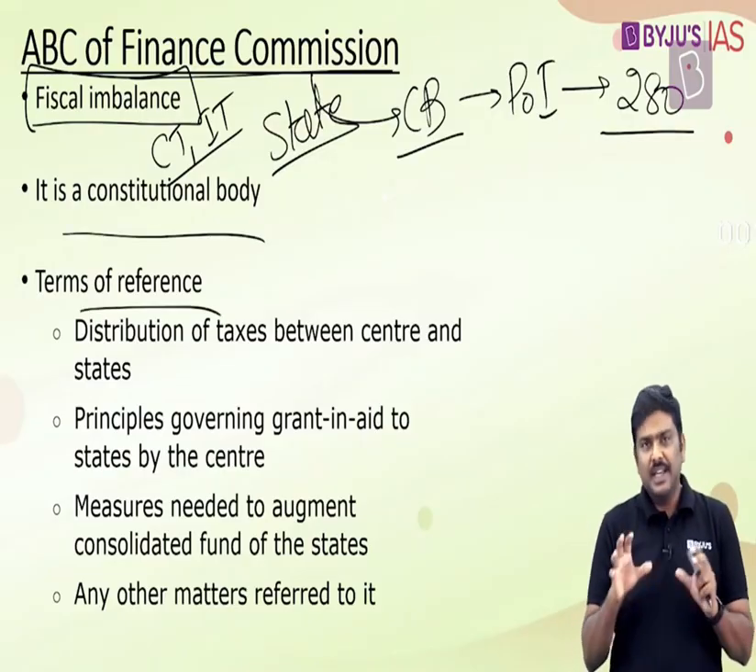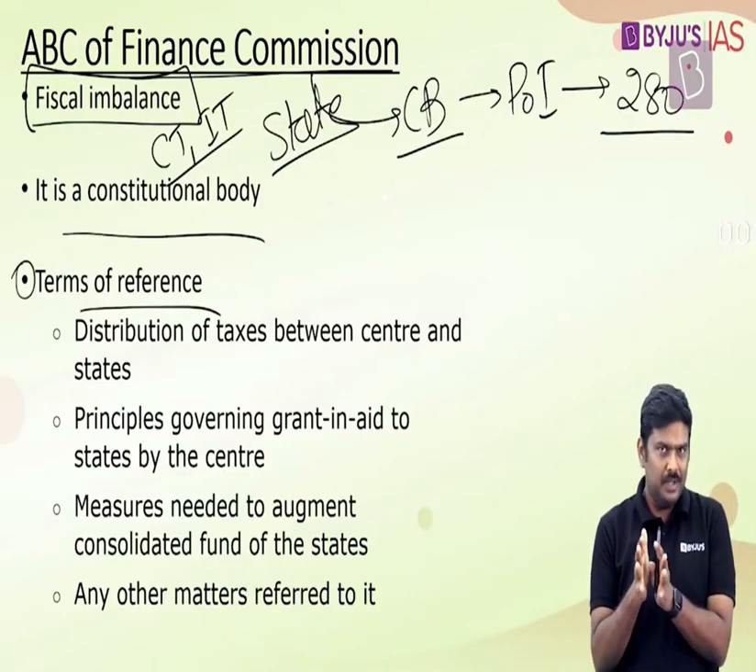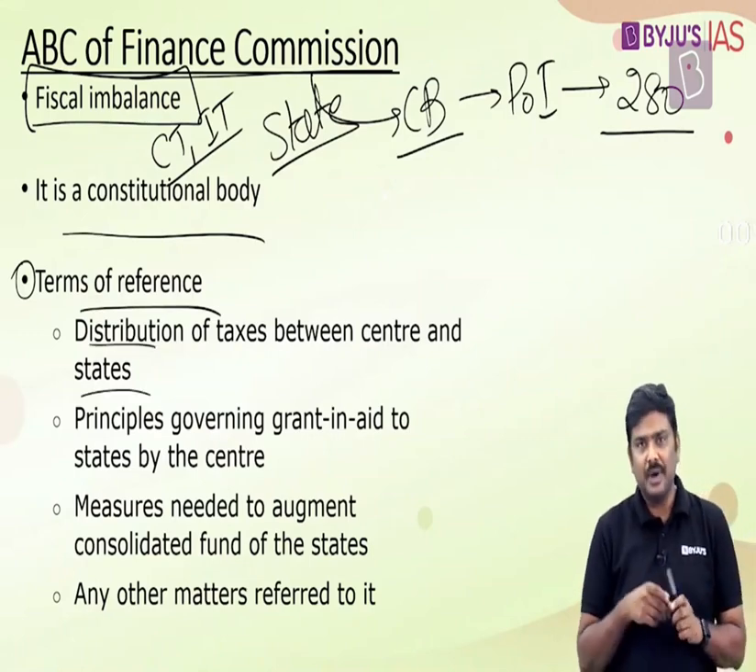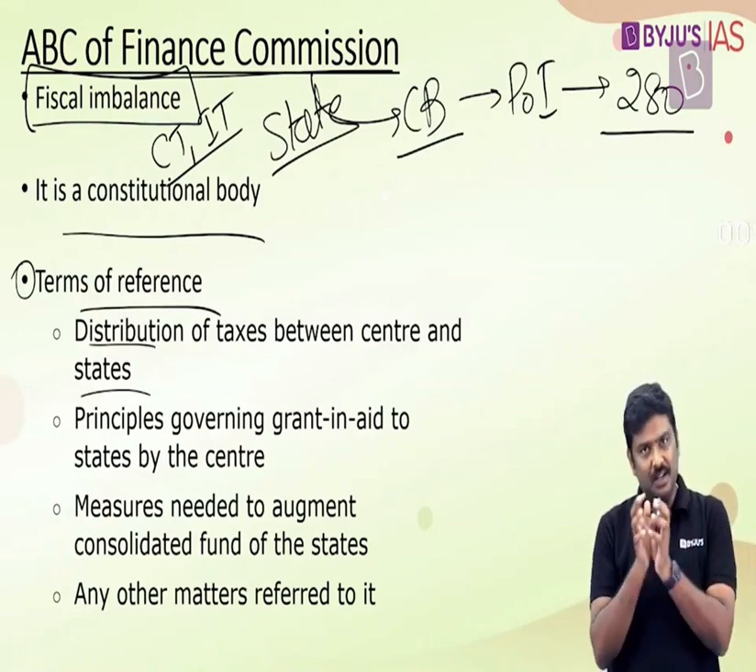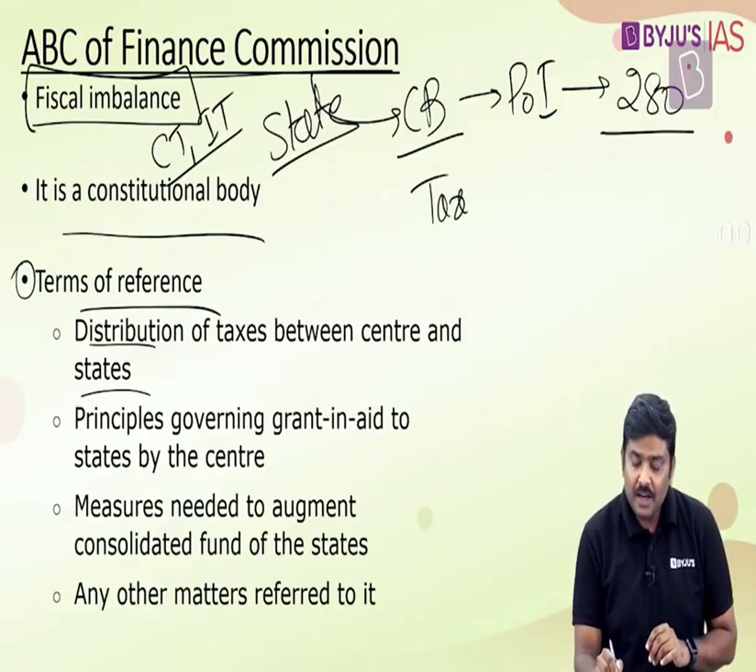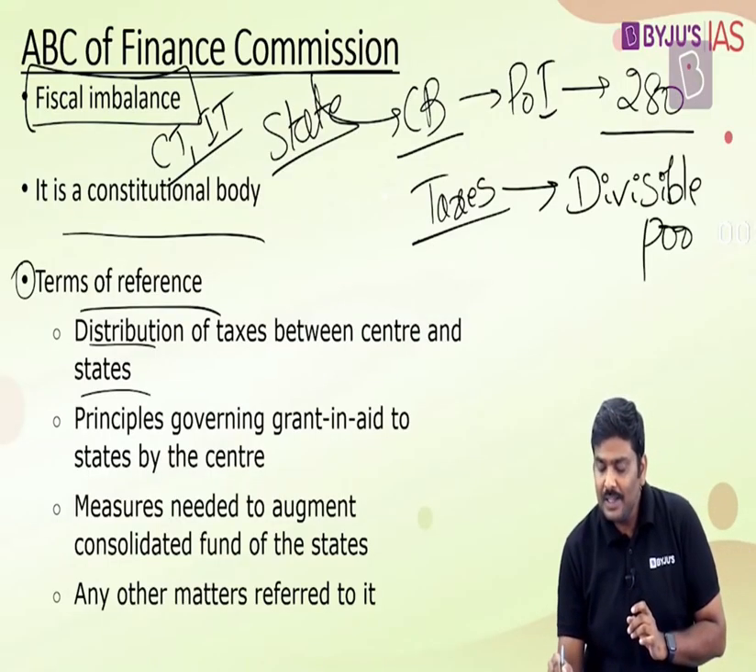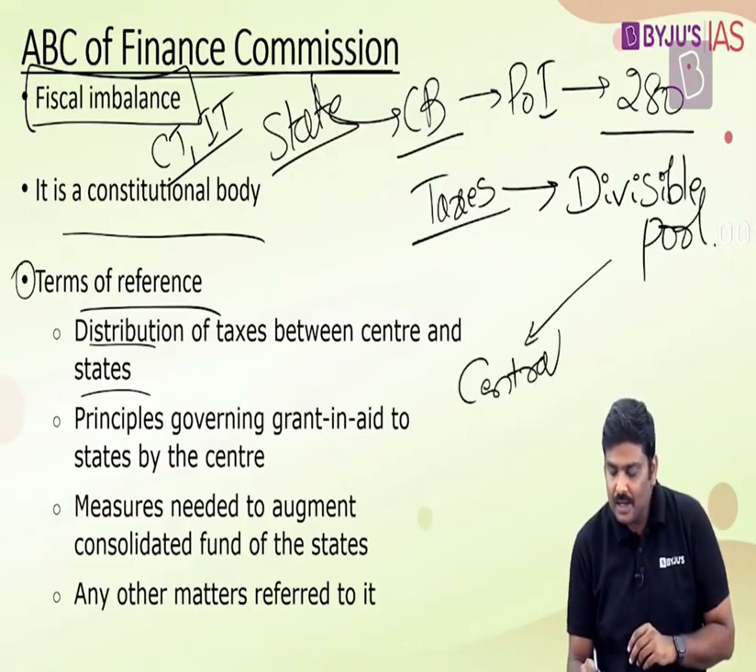And whenever the Finance Commission is set up, you have a look at the concept of terms of reference. That is, under what parameters the recommendations are provided by the Finance Commission. Please understand that the first and the most important recommendation given by the Finance Commission will be the distribution of the tax proceeds between the central government and the states and amongst the states. That is, whatever taxes are imposed and collected by the central government are kept under the concept called the divisible pool. From this divisible pool, the tax revenues are distributed amongst the central government and the states.